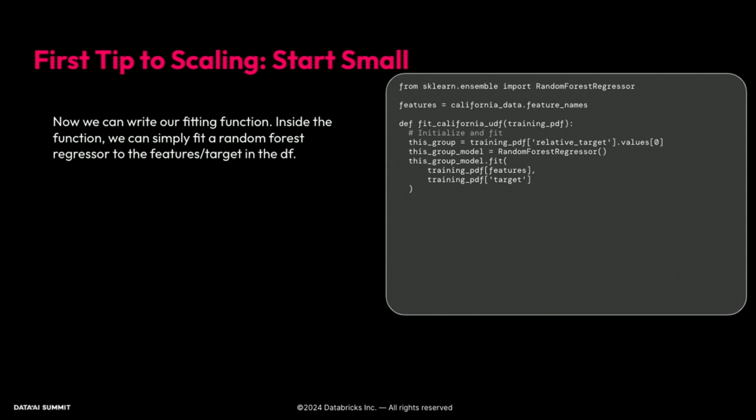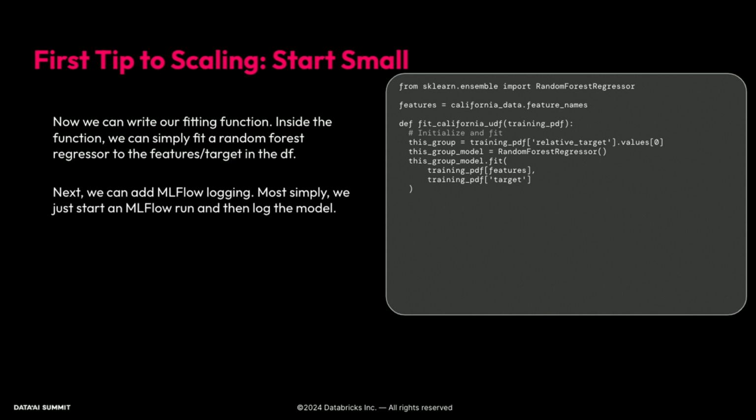From here, we can write our fitting function. We just pull out the group like we did before. We get the first value from our relative target column. Then we instantiate a random forest regressor and fit it with our features and our target column. Really straightforward sklearn stuff. And then from here, we add in the MLflow logging. So we start an MLflow run and then log the model using this syntax. And what we'll do is we'll name it something like California model this group, where this group will be either high or low, depending on which group is processing.